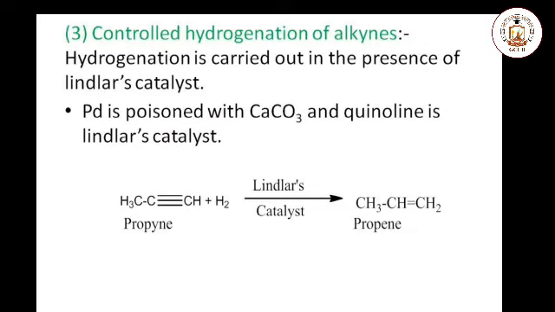Third method of preparation of alkene is controlled hydrogenation of the alkynes. When alkynes are treated with hydrogen in the presence of Lindlar's catalyst, alkene is formed. Lindlar's catalyst is prepared when palladium is poisoned with calcium carbonate and quinoline. Here you see that propyne, when treated with hydrogen in the presence of Lindlar's catalyst, propene is formed. This is a controlled hydrogenation of alkynes.